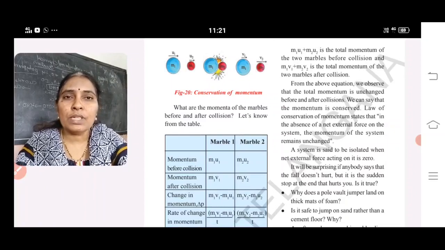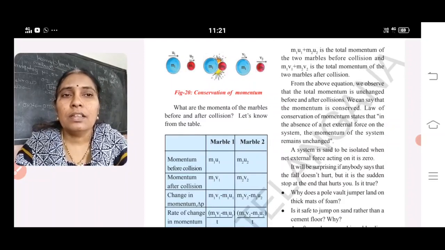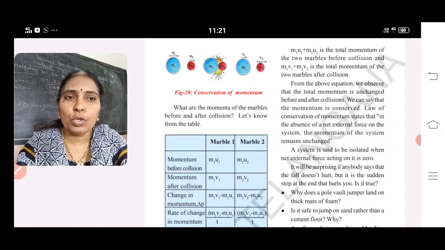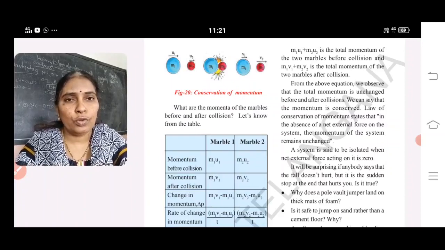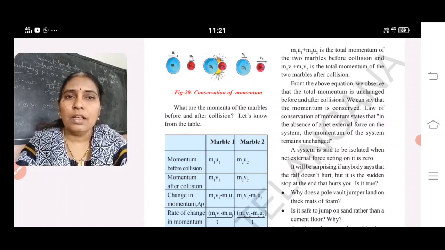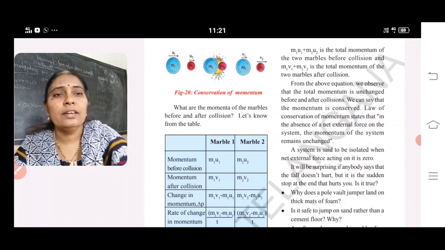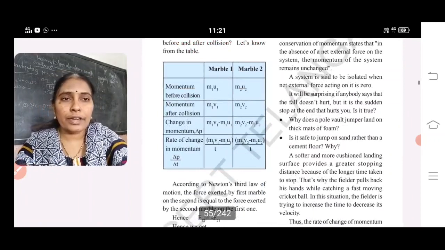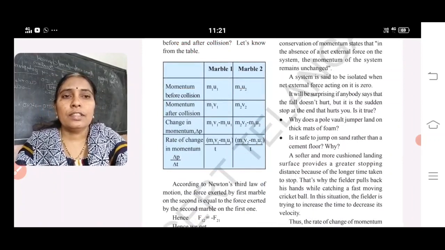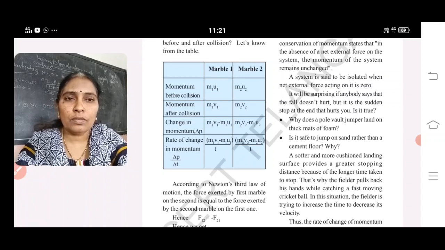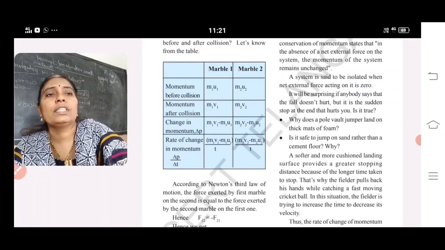Change in momentum, how much change occurred? Final minus initial, that is m1 v1 minus m1 u1, and m2 v2 minus m2 u2. Rate of change of momentum is m1 v1 minus m1 u1 by t, and m2 v2 minus m2 u2 by t. According to Newton's third law of motion, the force exerted by the first marble on the second is equal and opposite to the force exerted by the second marble on the first.